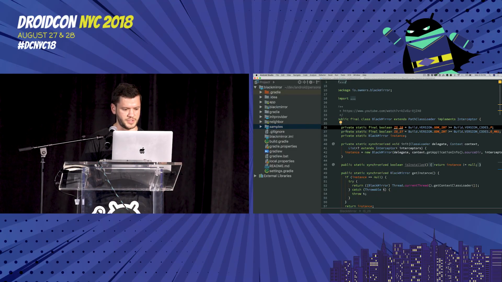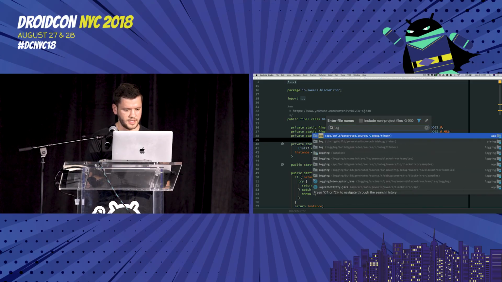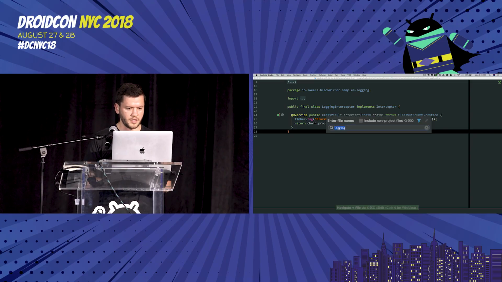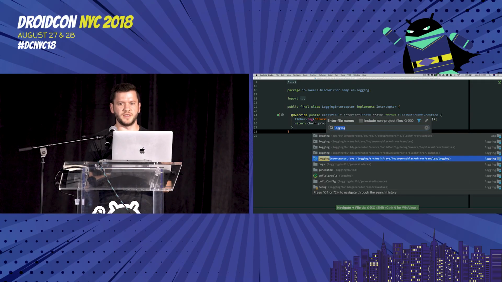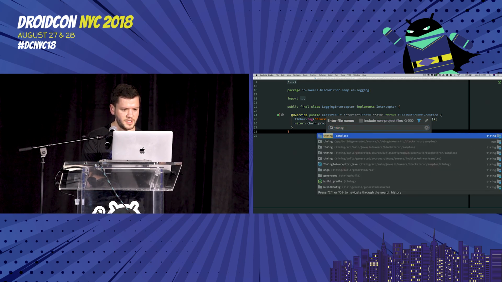The first example that I want to show, I'm going to close this out for more real estate, is the logging interceptor. There it is. This is a super simple interceptor. You can basically just drop it in and it intercepts a chain, and then when you get that, you say, we're loading this class, log it out to Timber or something, and proceed. And you're done with it. This is useful for instrumenting class loading, especially if you're trying to optimize startup time. The next thing that's worth looking at is a timing interceptor.